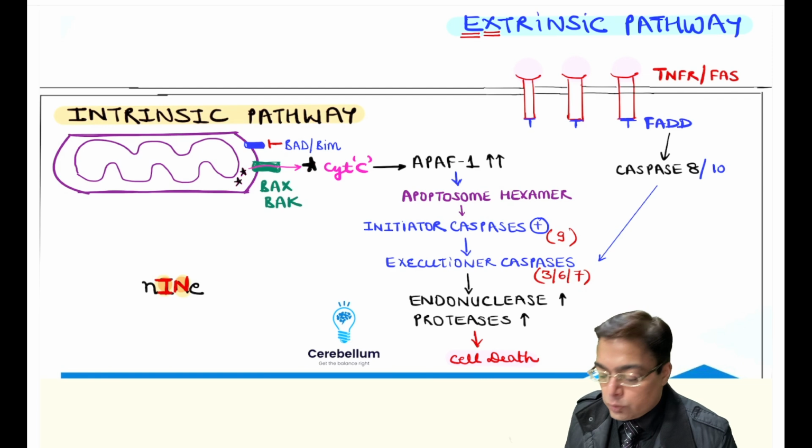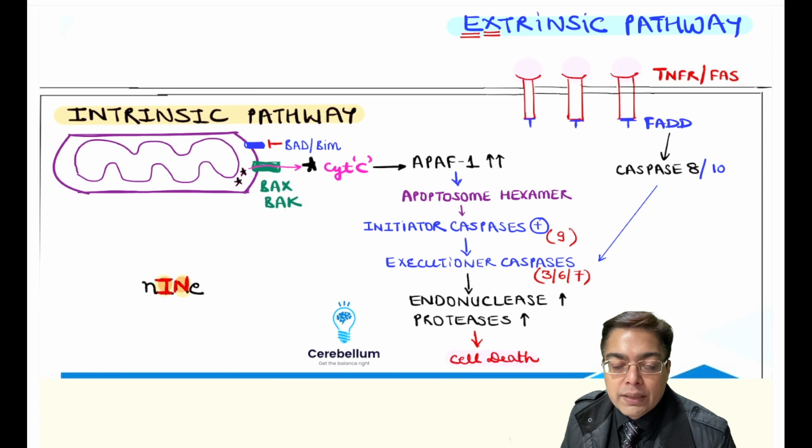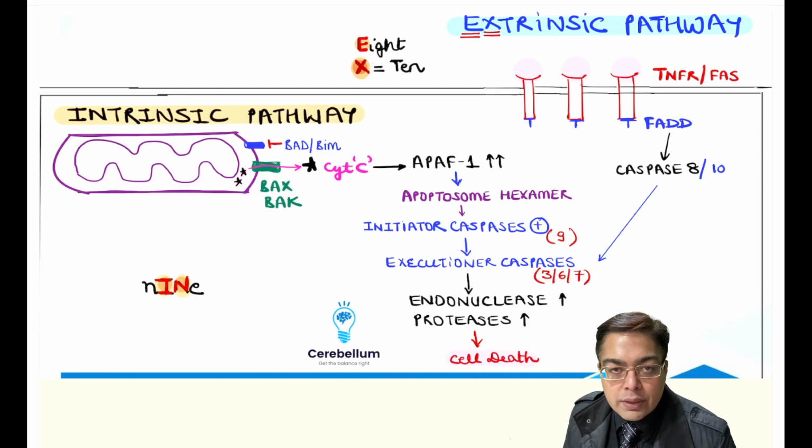In the extrinsic pathway, you are having an engagement of the TNF molecule with the TNF receptor. There is going to be an activation of the fast associated death domain, and then you are going to be having the role played by the initiator caspases 8 and 10. The memory trick over there, when you write extrinsic, so you are having E for 8 and you are going to be having 10 being represented as this. Again, responsible for causing activation of the executional caspases and finally causing cell death.